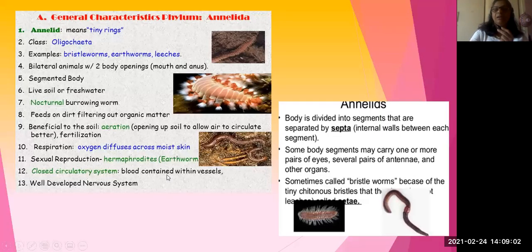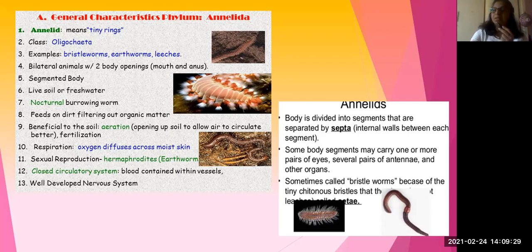Now we can see in detail. What are the general characters of the annelida? I told you annelids means tiny rings. So you can see here, these are the segments. What is the importance of these segments? Each segment consists of the same organs. So that it is called bilaterally symmetrical.